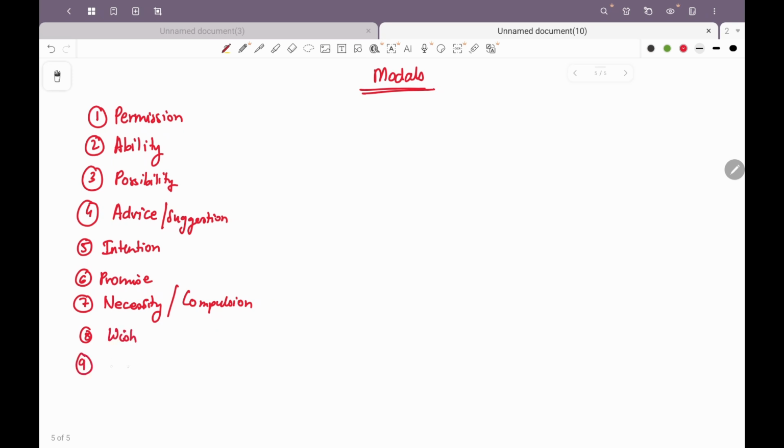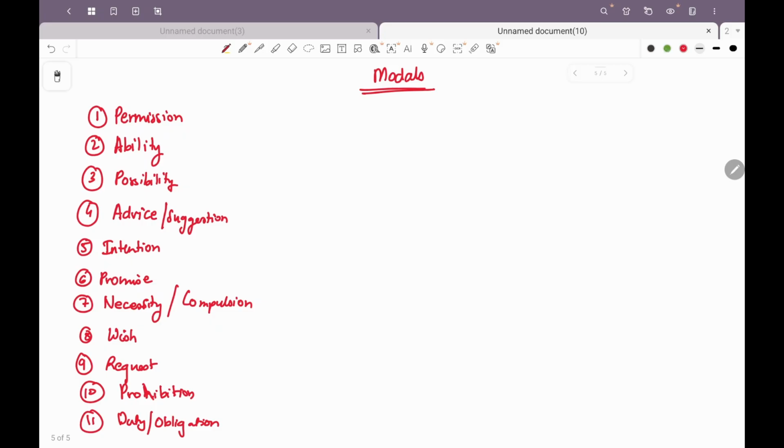We also use it when we are talking about request. We use it when we are talking about prohibition. You must not do that, so we are prohibiting the activity. And then duty or obligation, right?